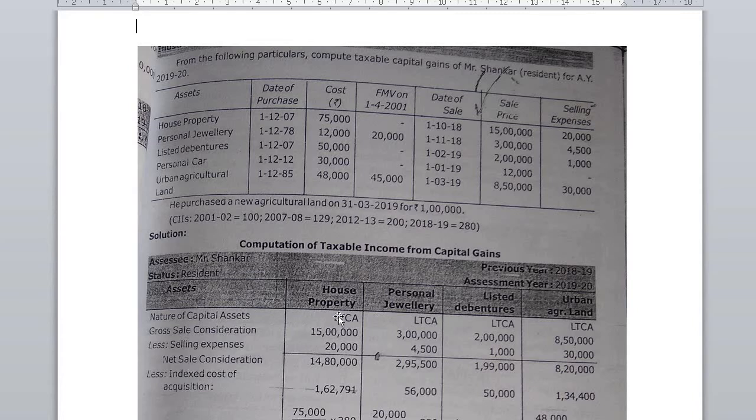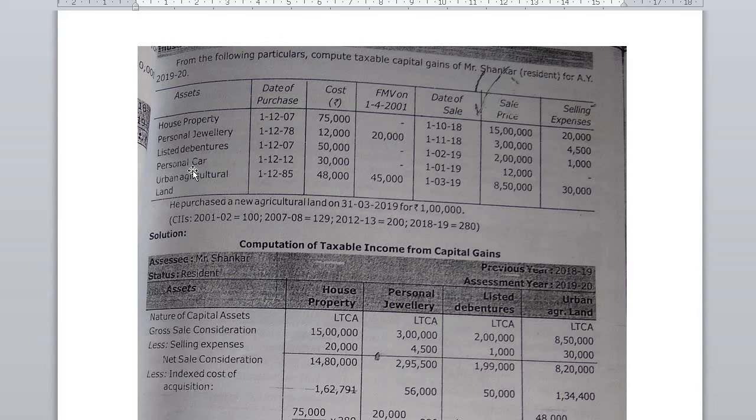First house property, second one personal jewelry. Though the jewelry is personal, if the fair market value is mentioned in the problem, then we have to calculate it as either a short-term capital asset or a long-term capital asset. Next one, listed debenture. Ignore the personal car.